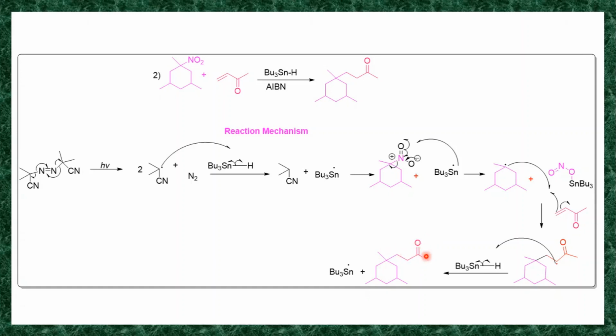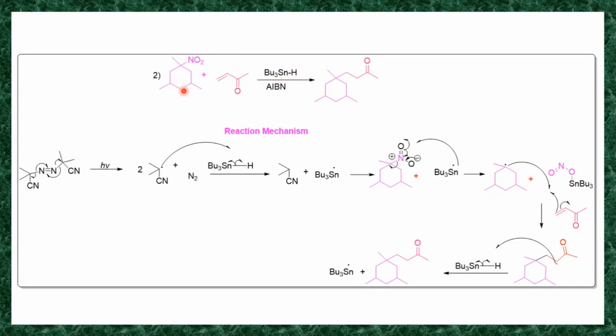It may also act as an intermediate in the synthesis of drugs or in the preparation of novel molecules. So this is about how tributyltin hydride in presence of AIBN acts as an intermolecular carbon-carbon bond formation between these two molecules.